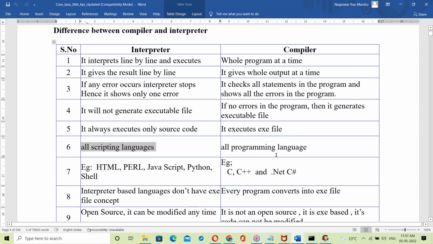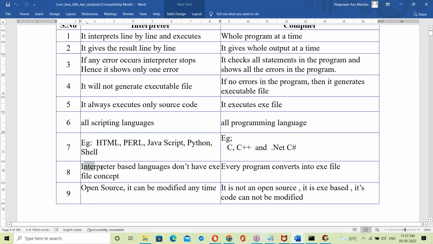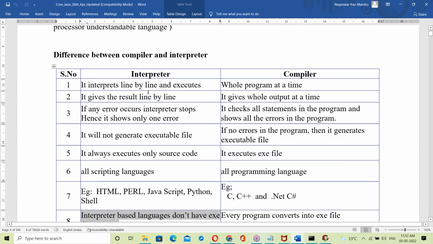See, interpreter based languages are all scripting languages. Compiler based are called programming languages. Interpreter based examples: HTML, Perl, JavaScript, Python, shell scripting. These are interpreter based languages. Next, these are compiler based languages: C, C++, .NET. See here, simple conclusion: interpreter based languages don't have an exe file. There is no exe file concept with an interpreter. No exe file. Compiler.